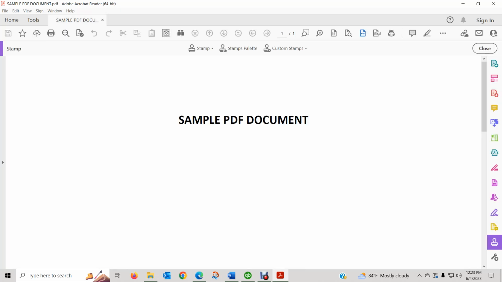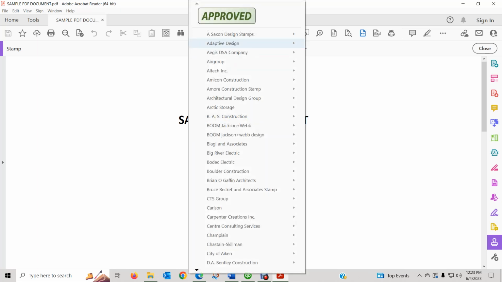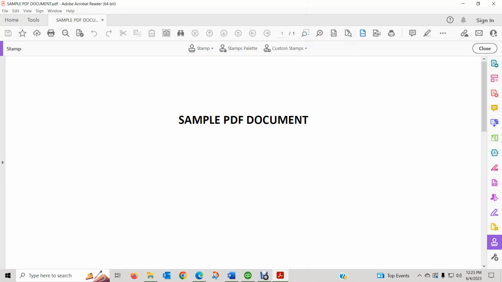This opens this menu here. Stamp, Stamp Palette, Custom Stamps. We actually want the stamp pull down menu. Look for a version of your company name. See when you hover over that company name that shows up in this list, a small image shows up. If you click on that small image,